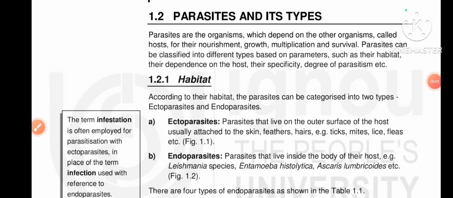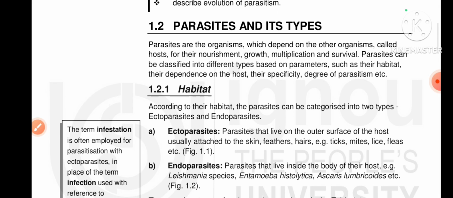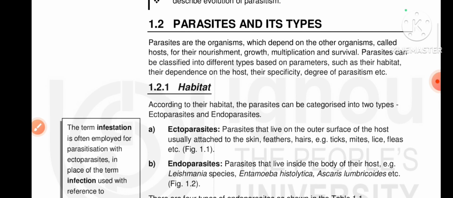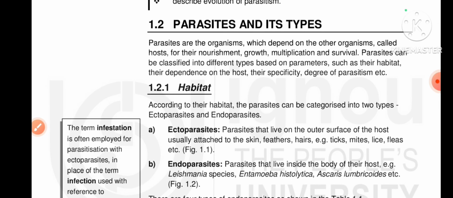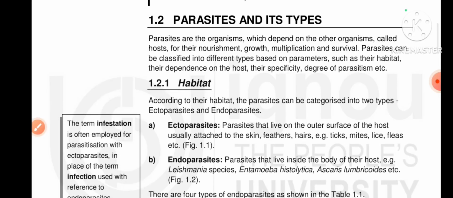Everyone, today we are going to discuss parasitology. So, what is parasitology? The study of parasites is called parasitology. Okay. Today we are going to discuss parasitology.